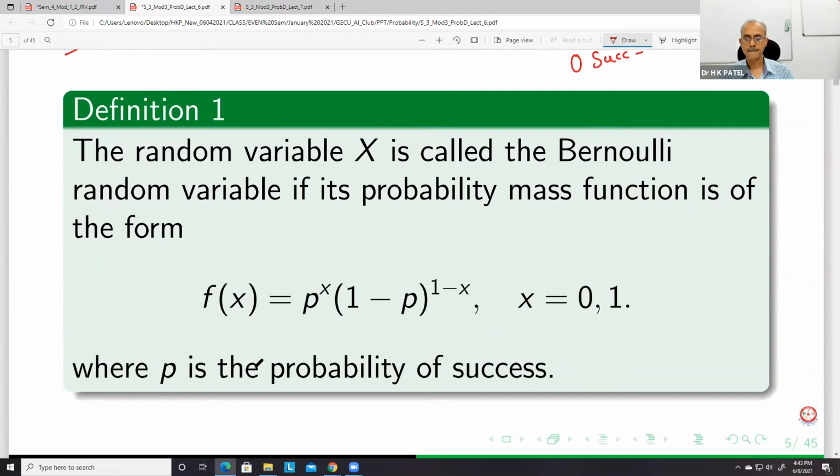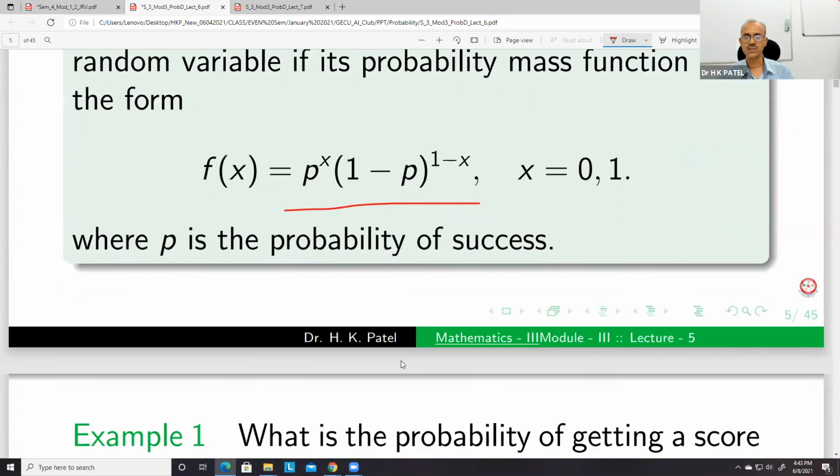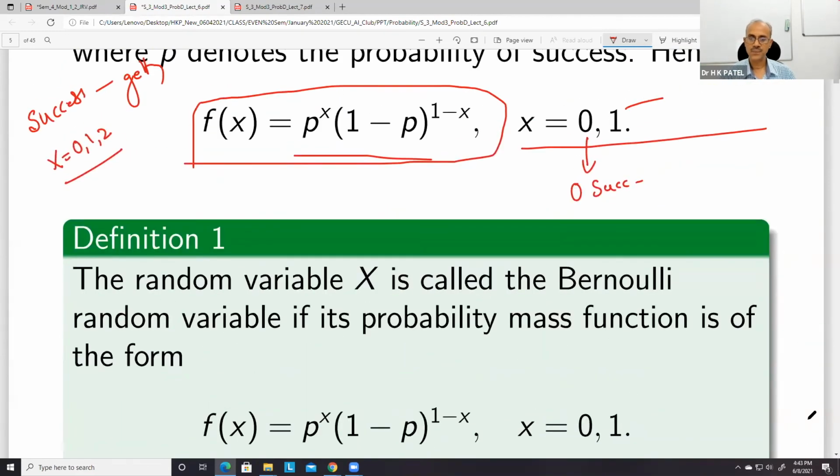This is called the probability of success. We will generalize this in the binomial distribution, because the binomial distribution is actually built on Bernoulli's trials or Bernoulli's distribution.